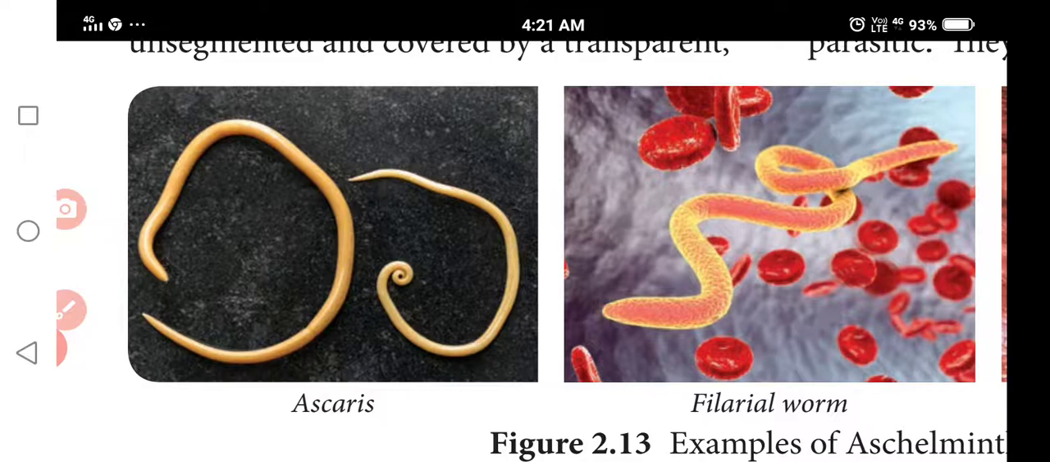It is a free living aquatic animal, and a hydroskeleton structure is followed by this body. It is an unsegmented one. It is a transparent organism.